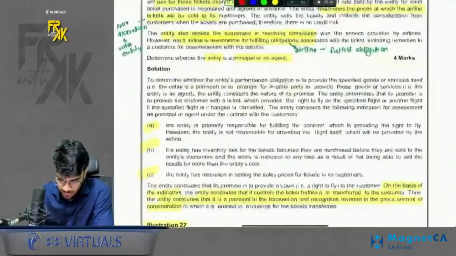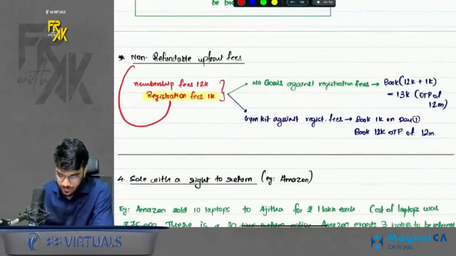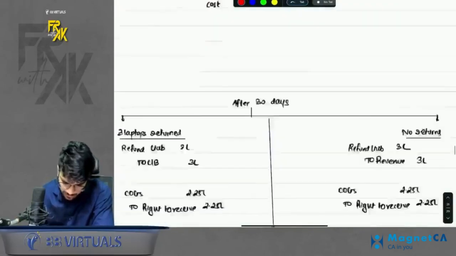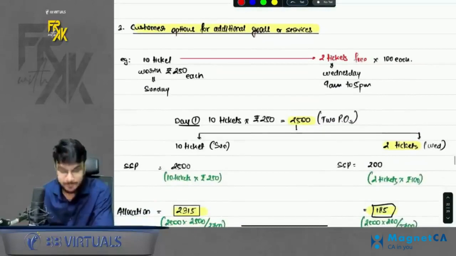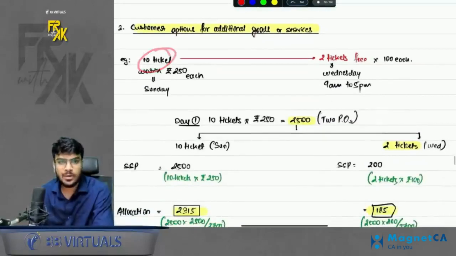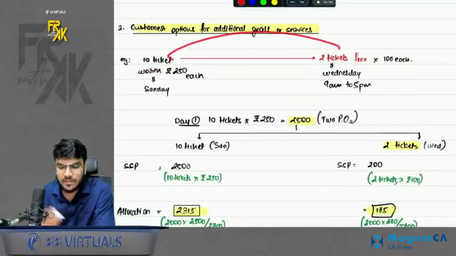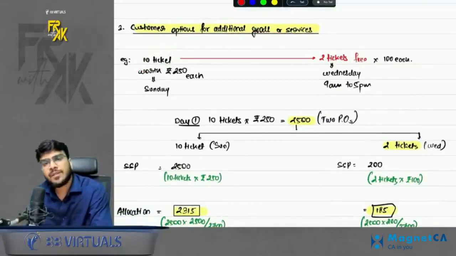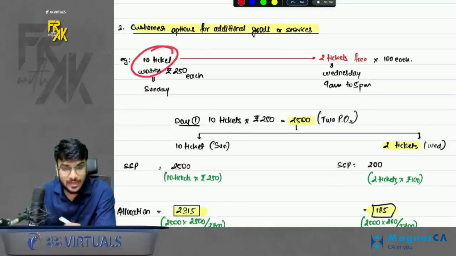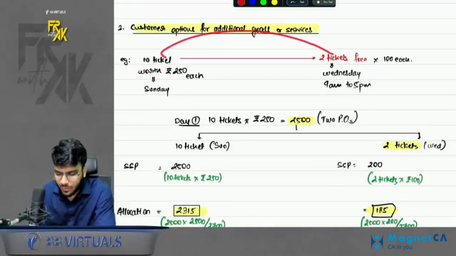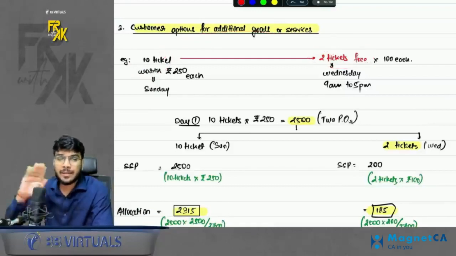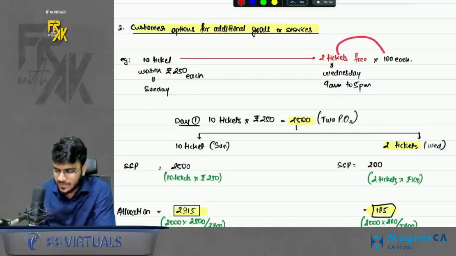Then, the third case was customer options for additional goods and services. What is the meaning of this? A simple point here is, let's assume you gave a customer an option to buy additional goods and services. For example, you sold tickets to a customer and you gave some free vouchers. Let's say you sold 10 tickets to the customer worth rupees 250 and you gave 2 tickets for free, which the customer can redeem after a few days. These tickets are worth a little less because they are weekday tickets.